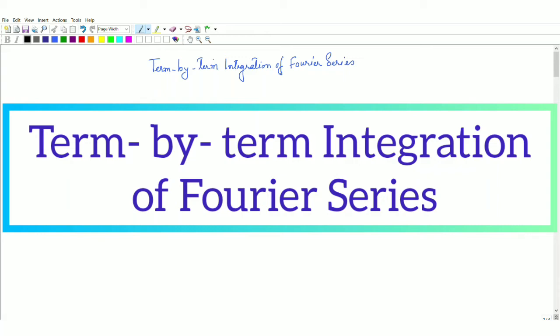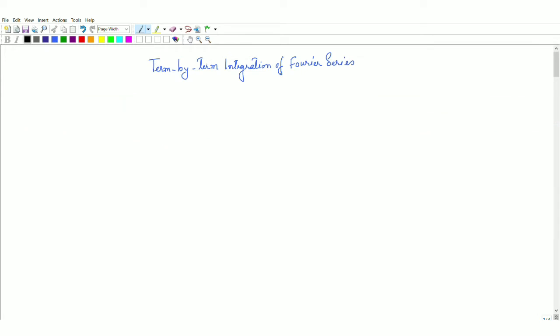So this is a video regarding the topic term by term integration of Fourier series. In the previous video I was discussing the term by term differentiation of Fourier series, and I can say that this is easier than term by term differentiation of Fourier series, and how, I will explain in this video. So before starting the term by term integration, I will remind you of the previous discussion